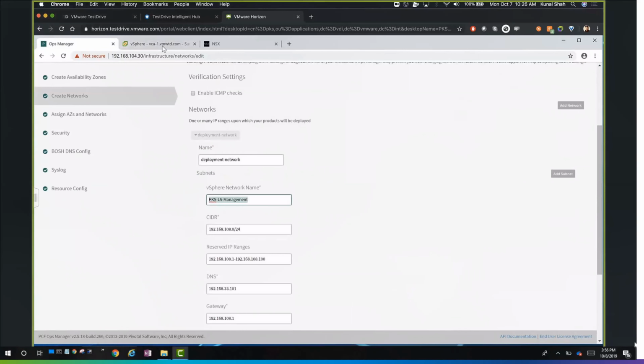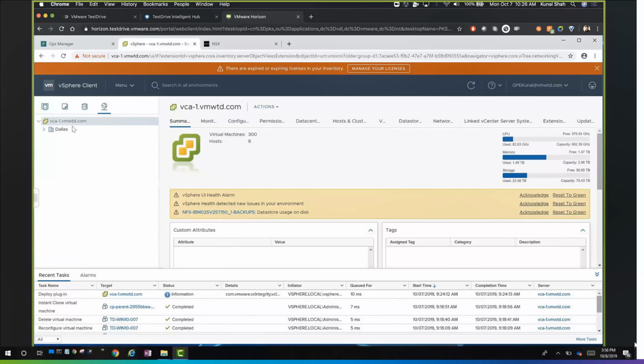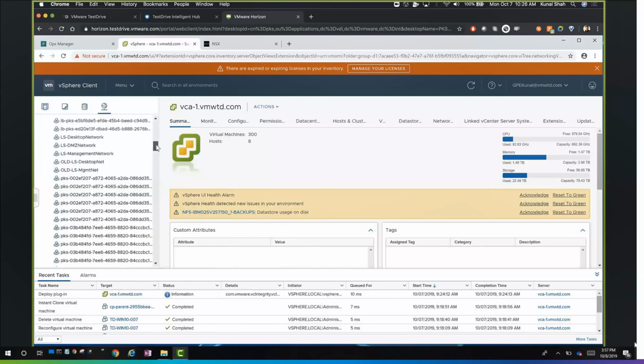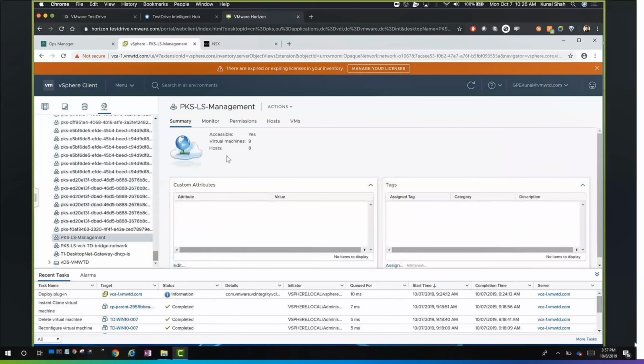So if we go to the networking tab, whatever networking we see here is a long list, so just bear with me for a minute. Yeah, so we have the wellness management network. These are alphabetically placed, so we'll have to go really far down. Yeah, so the PKS LS management network is what we have given as a configuration. This network will be used to create the virtual machines when we are deploying, because currently we are still in the deployment phase.